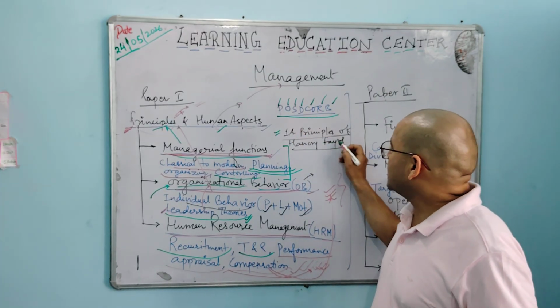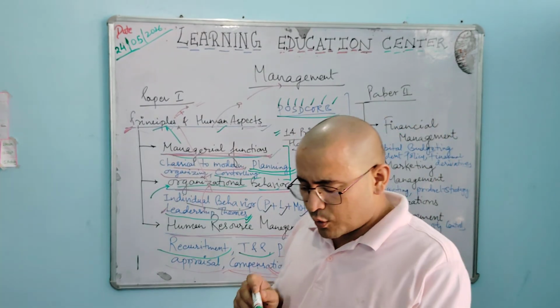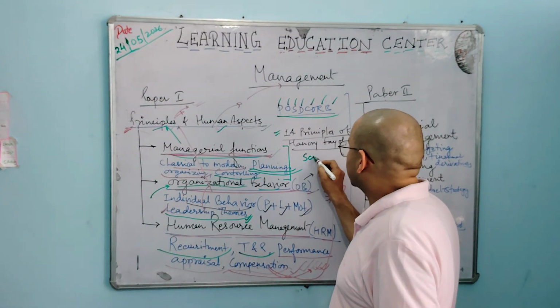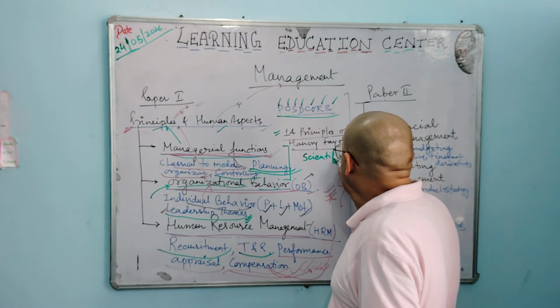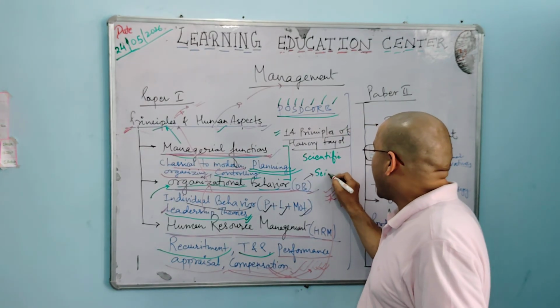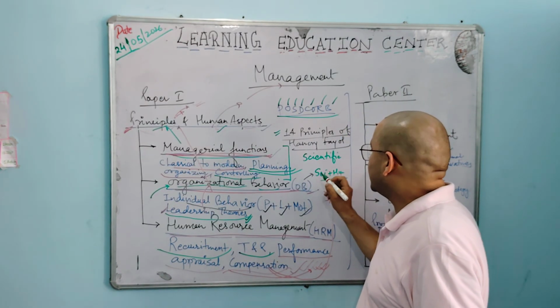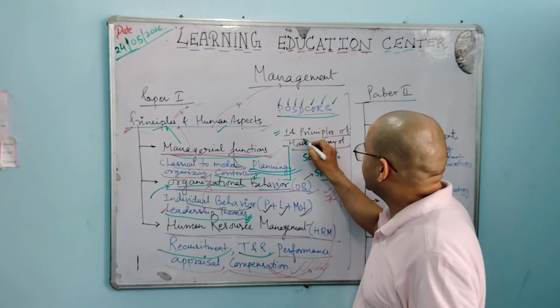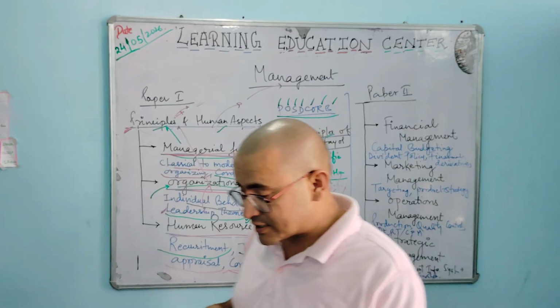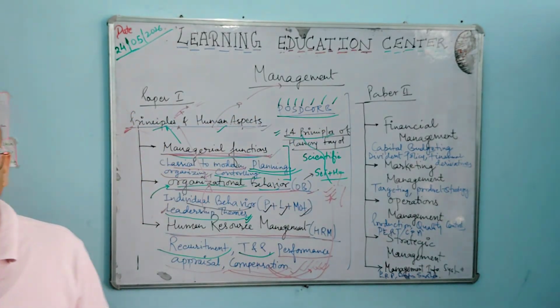So what are the 14 principles of Henry Fayol? Henry Fayol was basically a scientific thinker, and he made a bridge between science and humanity. And definitely Henry Fayol gave his 14 principles, which govern what any management or manager has to do. So what are those 14 principles?